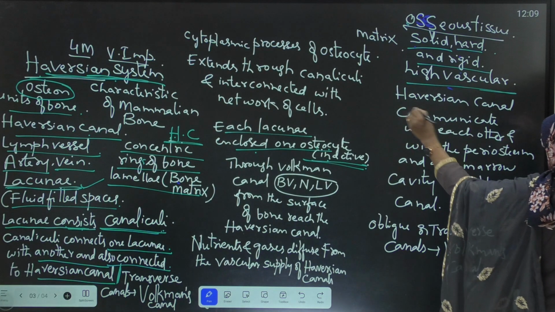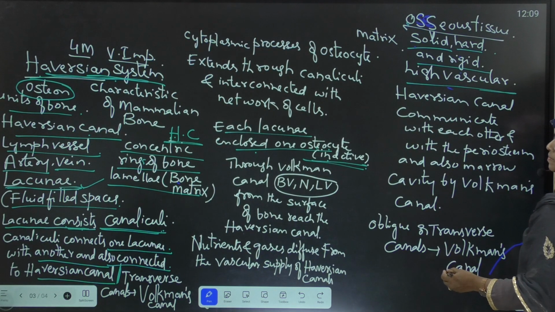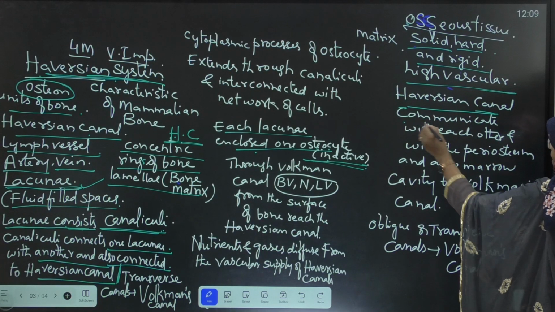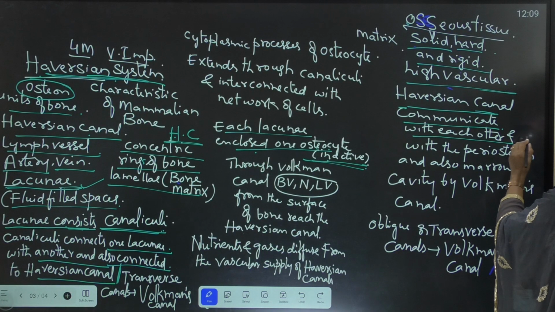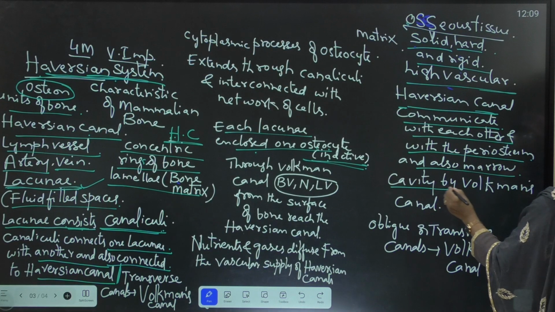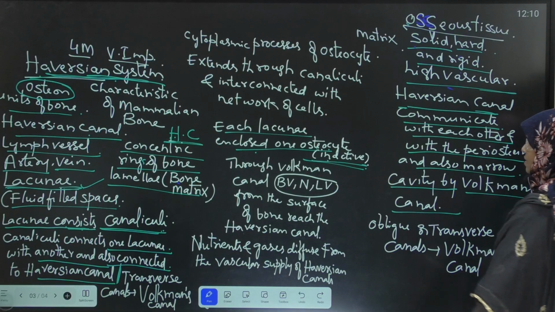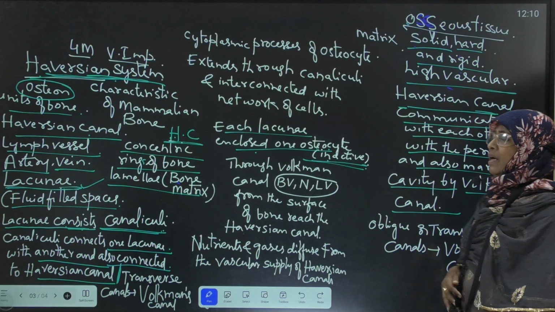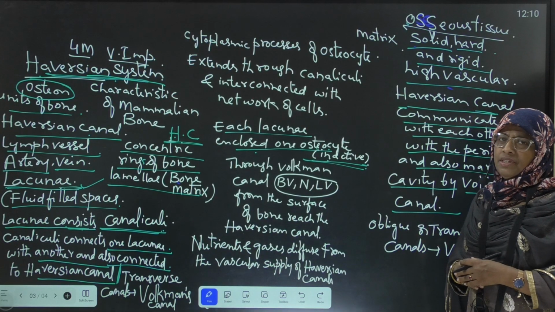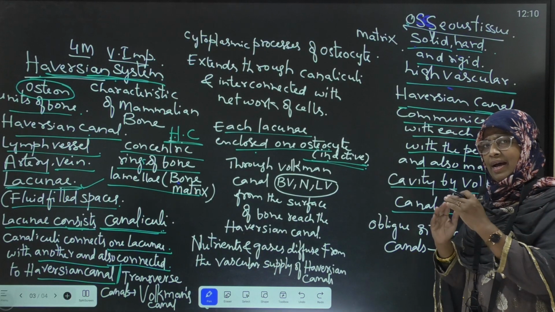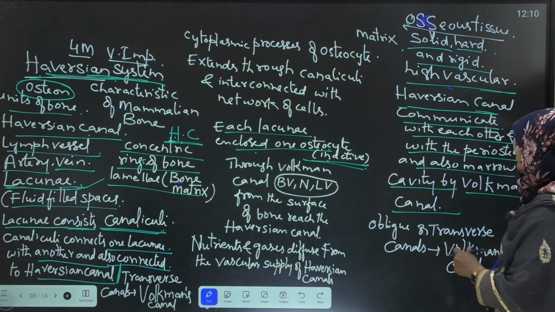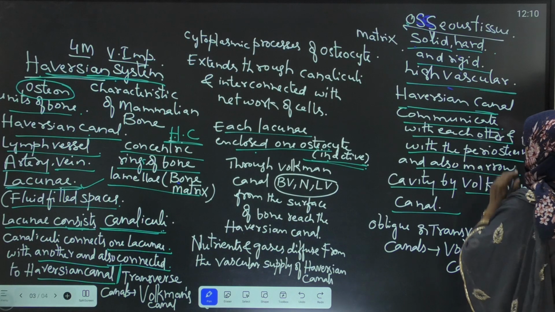Here, the Haversian canals communicate with each other, with the periosteum, and also with the marrow cavity by Volkmann's canals. The Haversian canal of one Haversian system communicates with the Haversian canal of another Haversian system, and also with the periosteum.